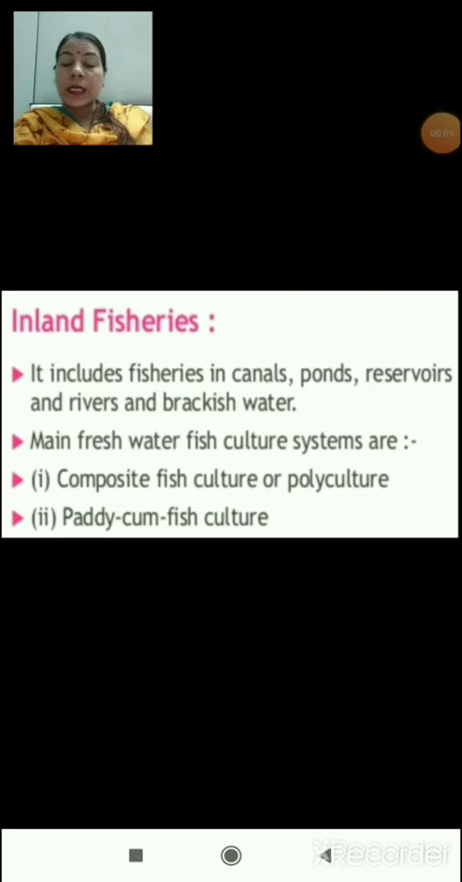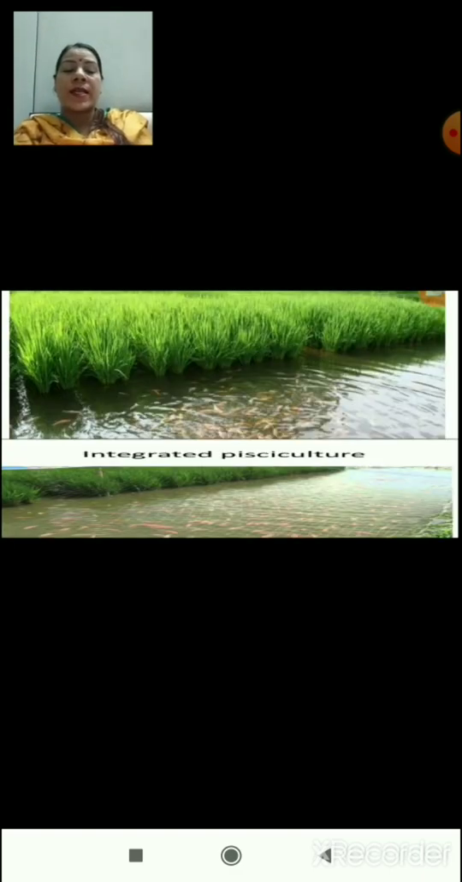Inland fisheries include fisheries which can be done in canals, ponds and other freshwater reservoirs, rivers and brackish water reservoirs. Main freshwater fish culture systems can be divided into two parts, that is composite fish culture or polyculture and paddy cum fish culture. So here is an example of a paddy cum fish culture, where you can see that fishes can be cultured along with the paddy field.